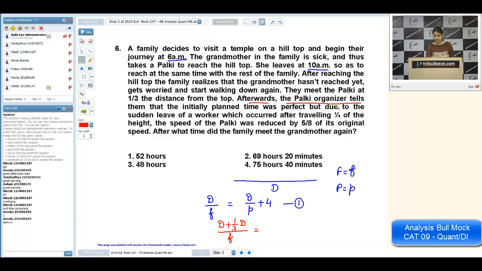Afterwards, the palki organizer tells them the initially planned time was perfect. It means the palki started at 10 a.m. only, but due to the sudden leave of a worker which occurred after traveling 1/4 of the height, the speed of the palki was reduced by 5/8 of its original speed.